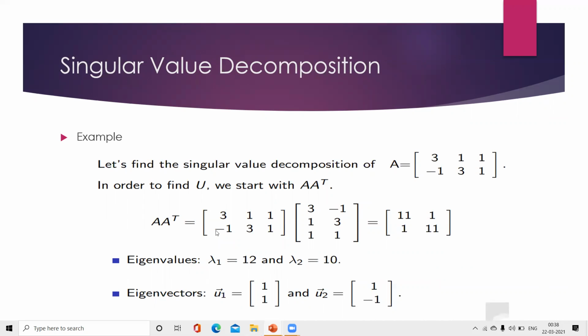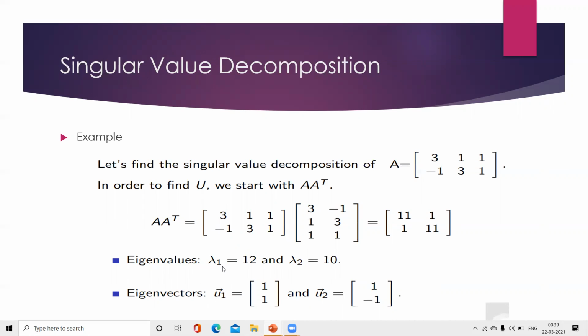A into A transpose equals, we are multiplying here 3 into 3 plus 1 into 1 plus 1 into 1. Again 3 into minus 1 plus 1 into 3 plus 1 into 1. Here again we are multiplying minus 1 into 3, 3 into 1, 1 into 1. Again we are multiplying minus 1 into minus 1, 3 into 3, 1 into 1. By simplifying that, we are getting a 2 by 2 matrix, that is 11, 1 as the first row elements and 1, 11 as the second row elements.